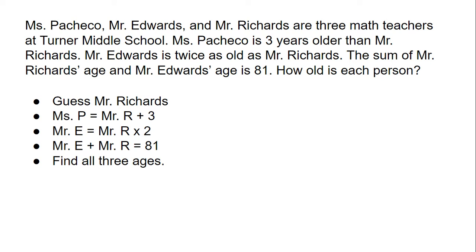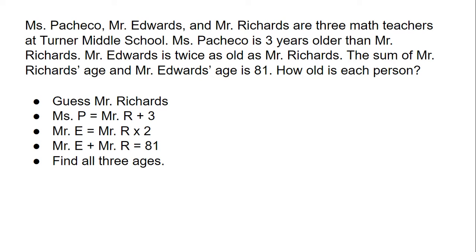So again, my describe draw step. I'm going to guess Mr. Richards' age because everybody else's age is described in terms of Mr. Richards. Ms. Pacheco is 3 years older than Mr. Richards, so that's Mr. Richards plus 3. Since Mr. Edwards is twice as old, Mr. Edwards equals Mr. Richards times 2.